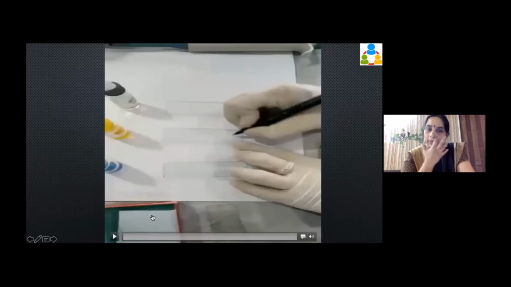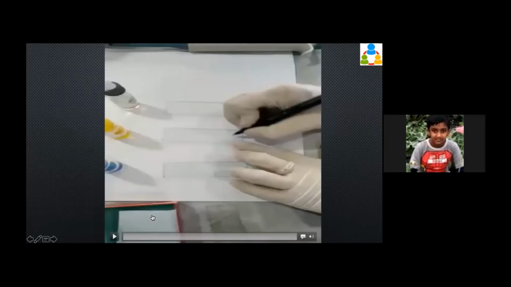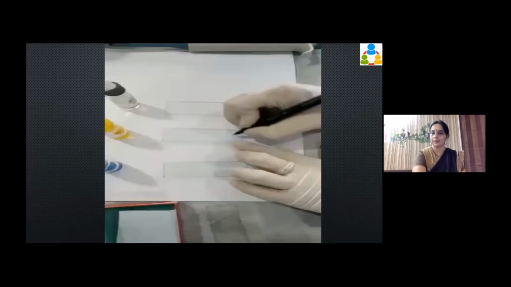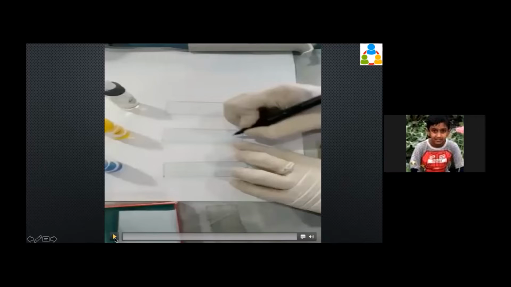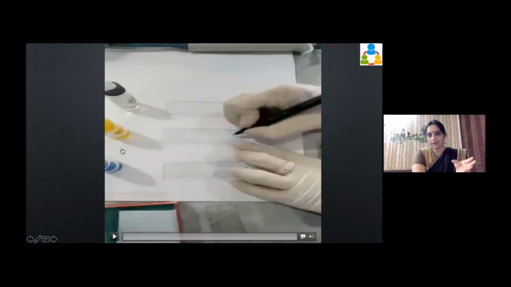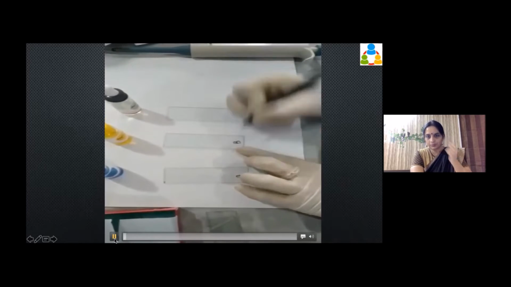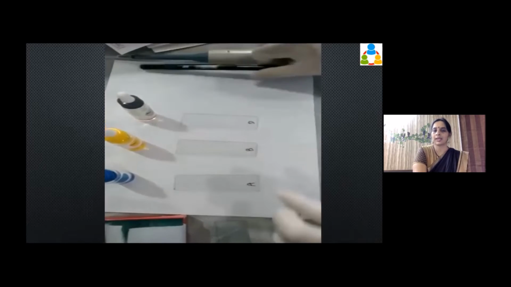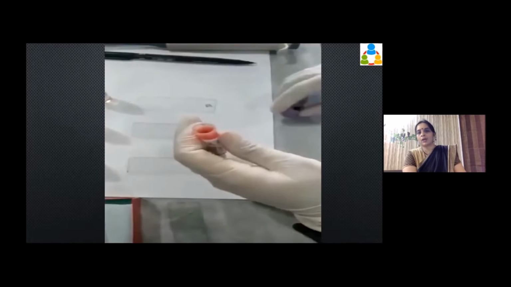Let us see this. So this is how blood typing used to be done. One is for checking A, another is for checking B, and the third one is for checking D. They write down A, B, and D, right? Now they have the blood.